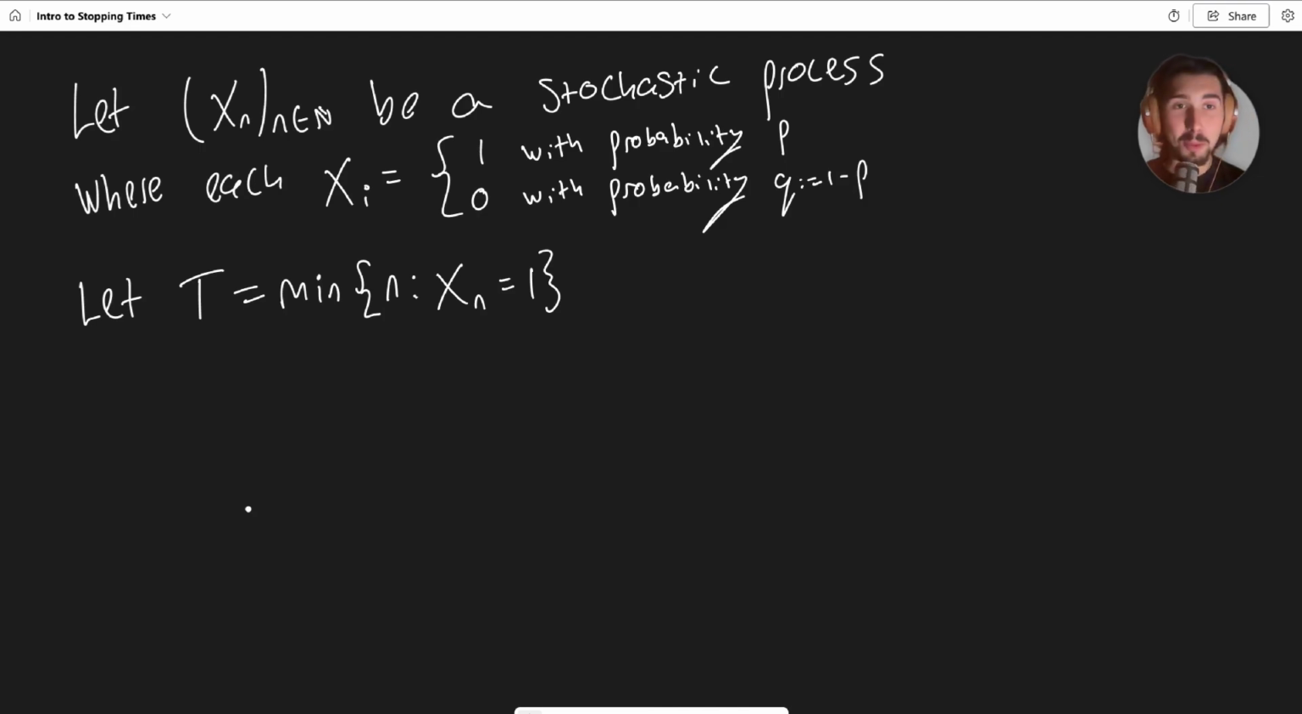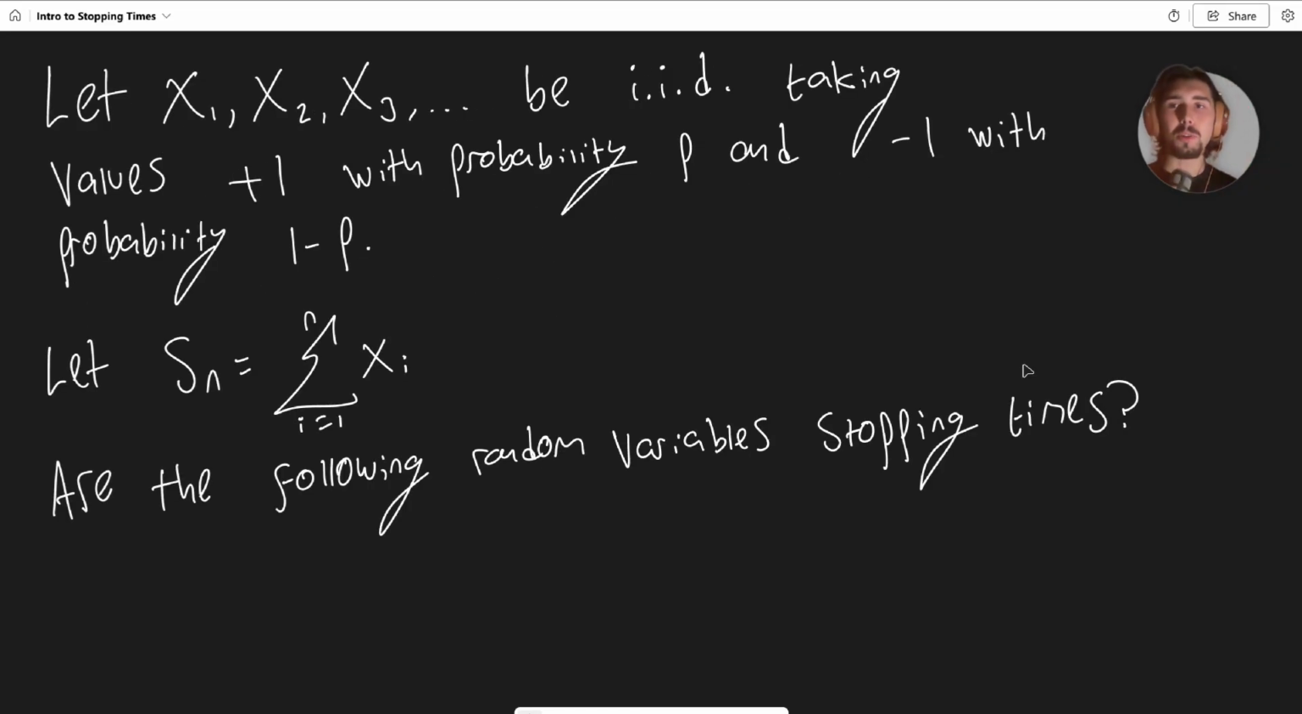So, some of the questions we're about to do are a bit harder, but let's see if we can do some more, like maybe exam level questions. Okay, so let x1, x2, x3, etc. be IID, that means independently, identically distributed, taking values +1 with probability p and -1 with probability 1 minus p. Let Sn be the sum of these random variables, and I'm going to ask you in a second, are the following random variables stopping times? Some of them will be, some of them won't be.